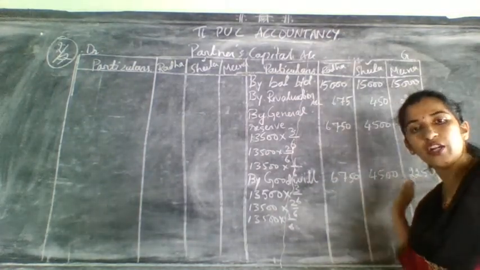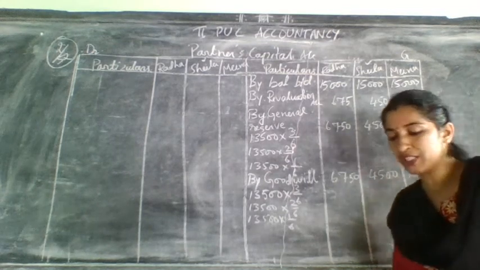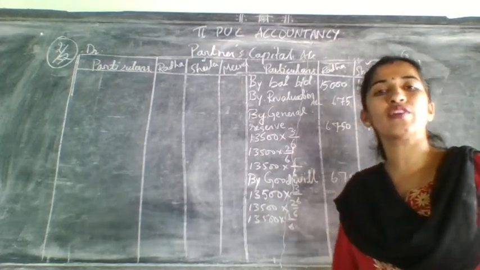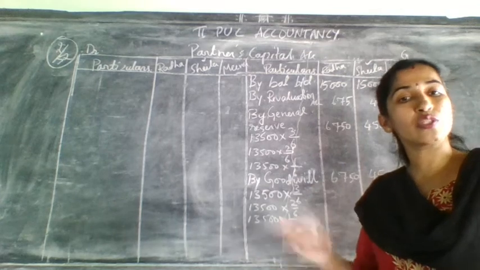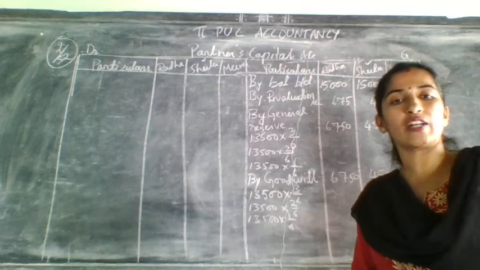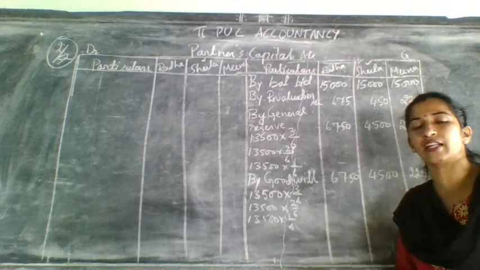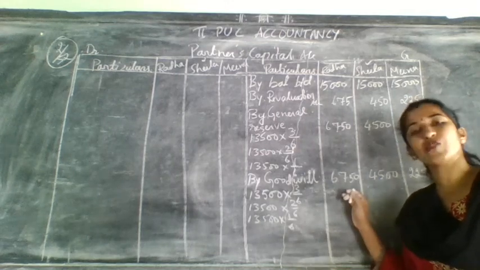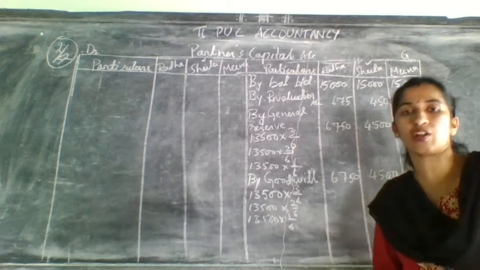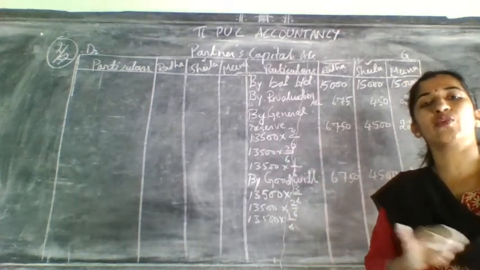So that you have taken now. Goodwill, this is for distribution of goodwill. And again they have given that it was written off. So which case of goodwill is it? Treatment of goodwill, case 1, case 2, case 3, case 4. It is related to case 2. That means goodwill was created, no goodwill brought in at all. Brought in is only in admission of a partner. Here it is only created or valued. So here it was created to its value, and they have not given whether it is for the retiring partner's share or not. So when they have not mentioned, that is case 2, goodwill is created and it was written